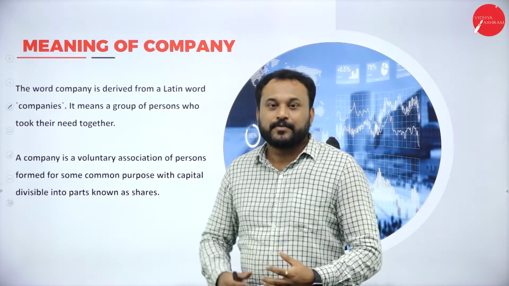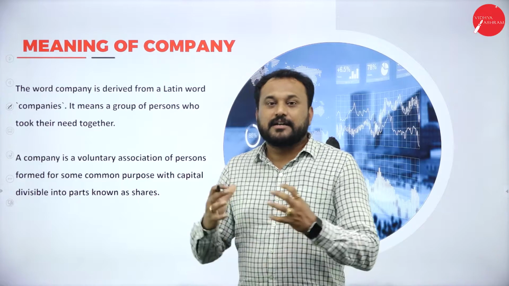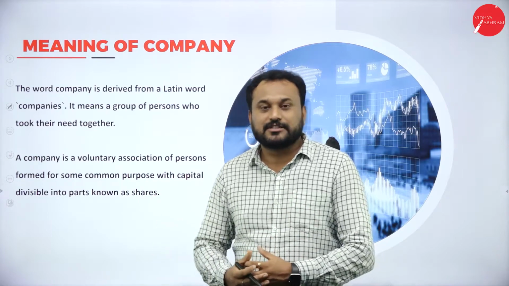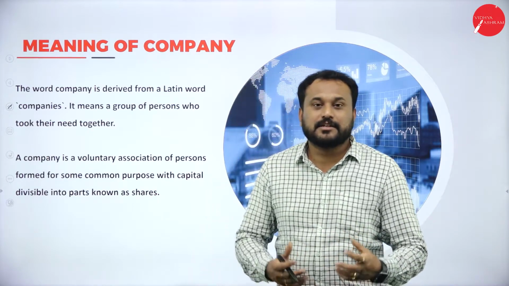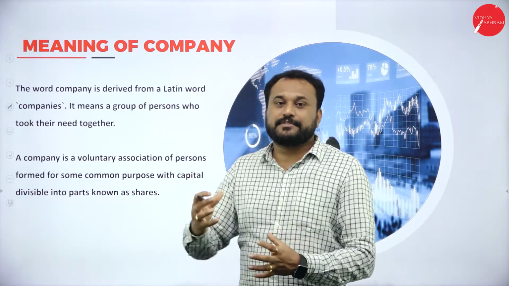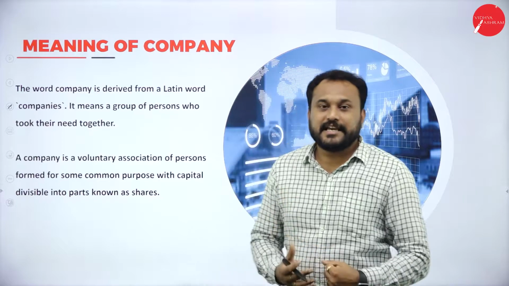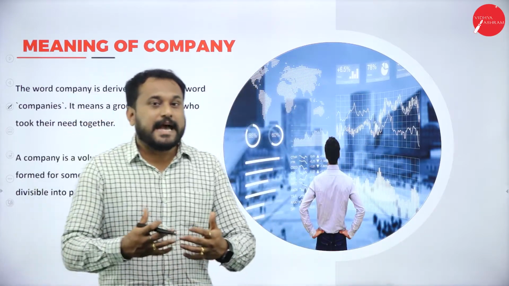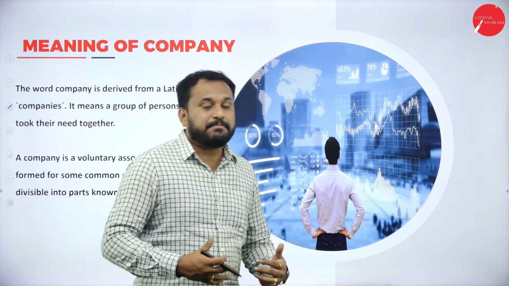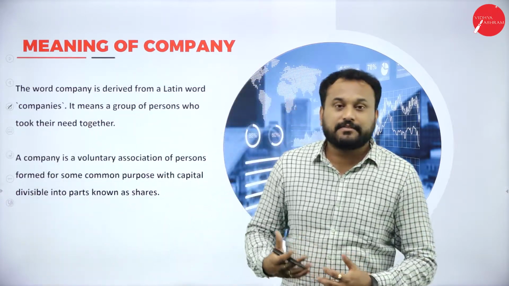but still we say company is an artificial person because the law says that we have created a new form of business that is called company, where a company will play everything according to the common seal which has been given to the company. And when I say this common seal, company cannot act the way we are acting. Company will act on behalf of the members and the directors of the company.